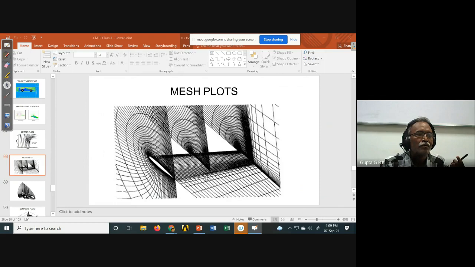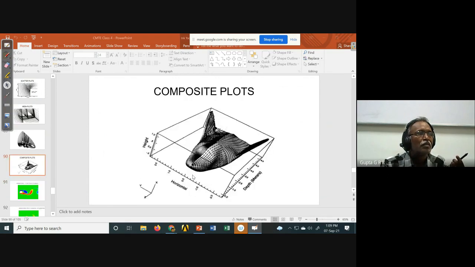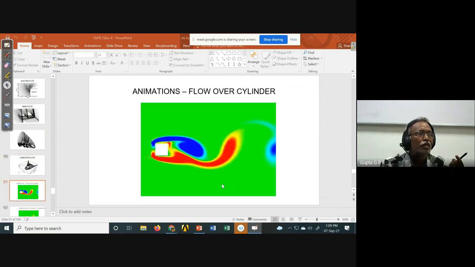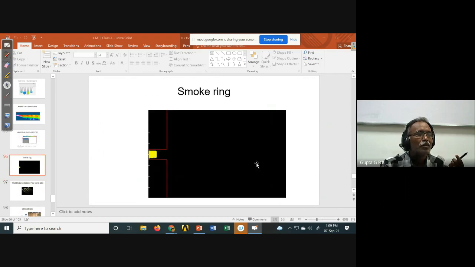And mesh plot. Okay, and this is a 3D problem. So at different sections, how the meshes are there, you can show like this. And composite plot. So in a portion, here there is velocity vector, here there is mesh, and here there is pressure contour. Like that, you can have a composite plot. And the animations already I have shown you. I will not show now. In the first class, I have shown you.